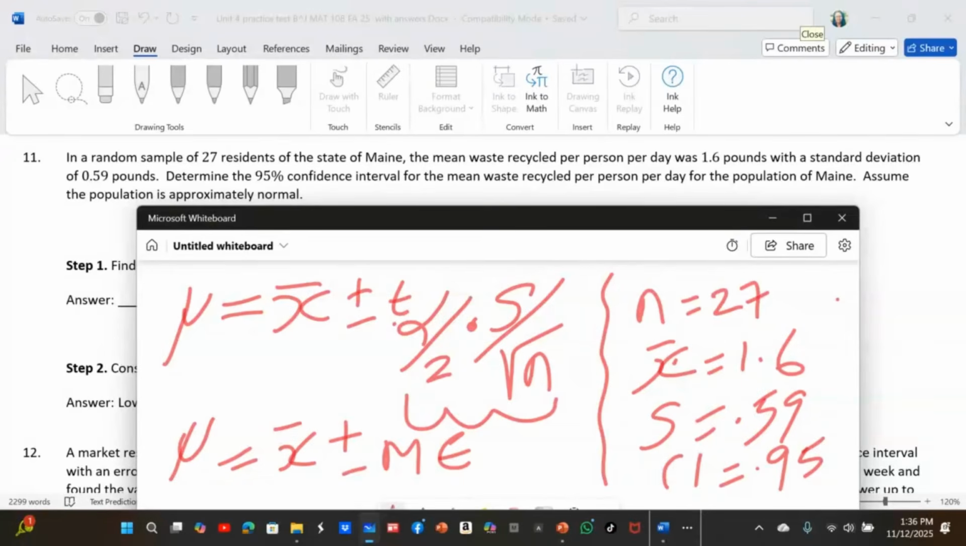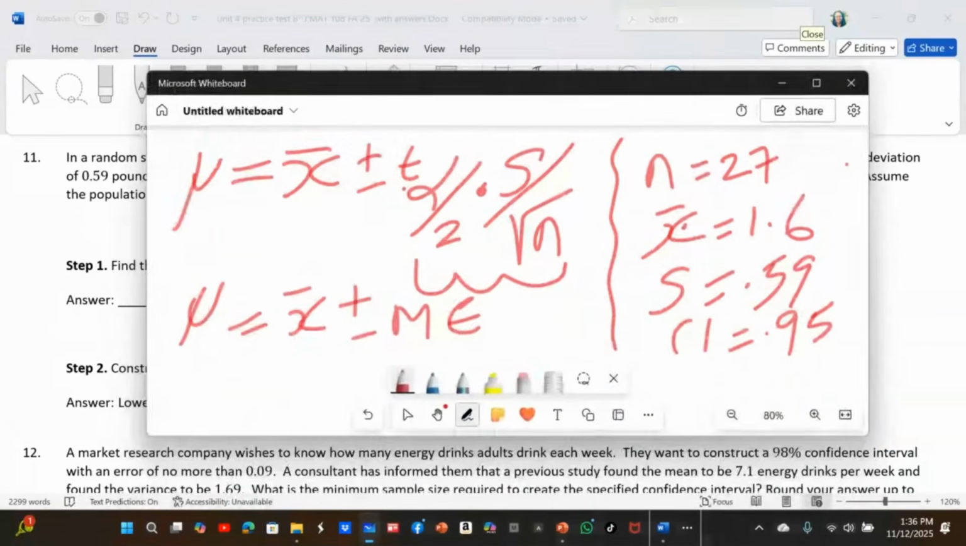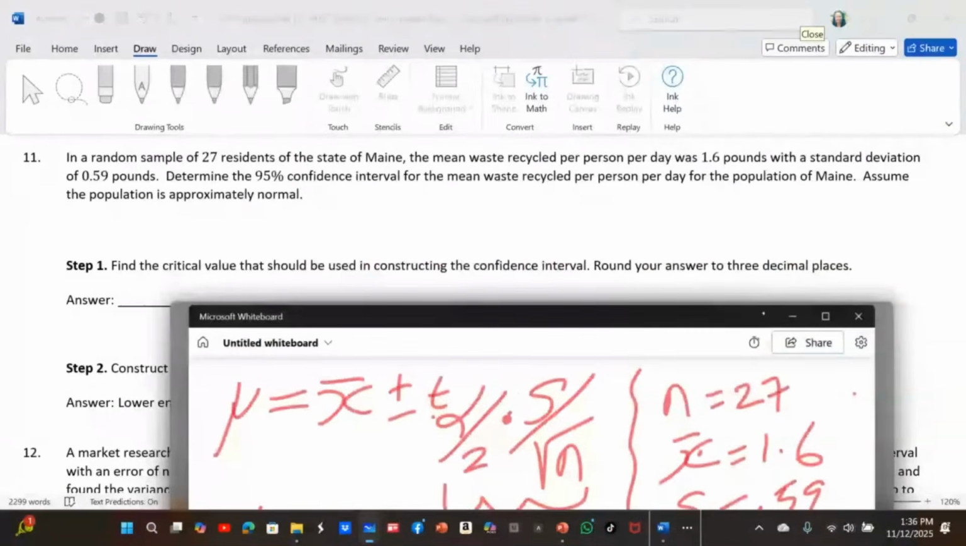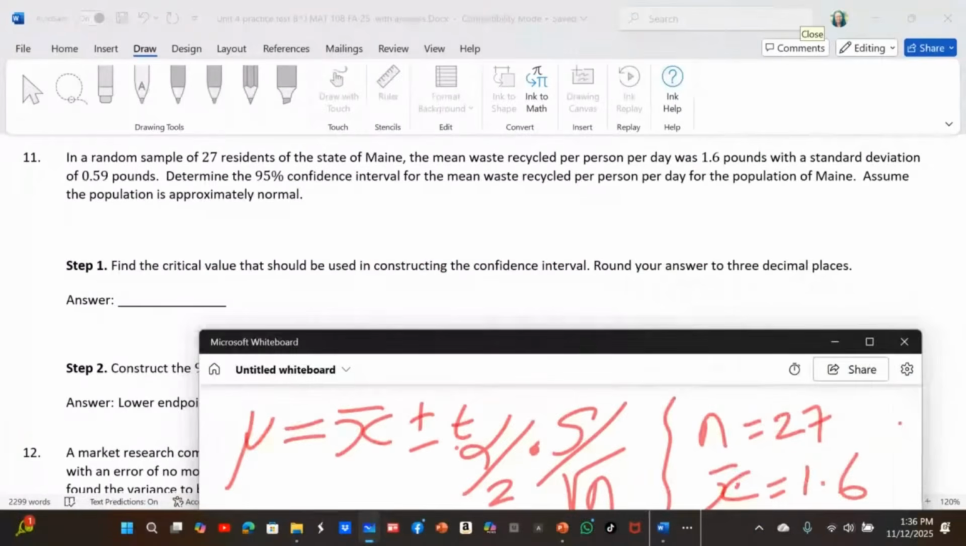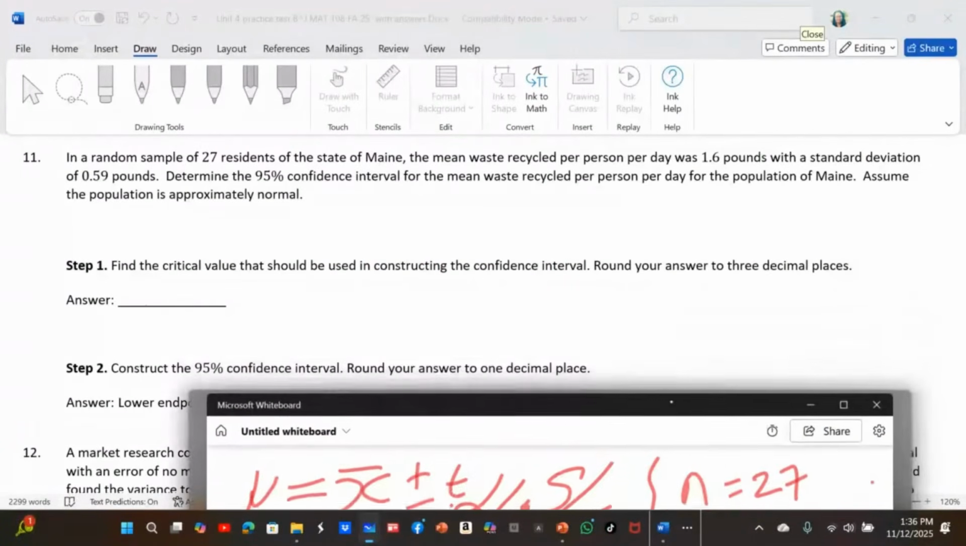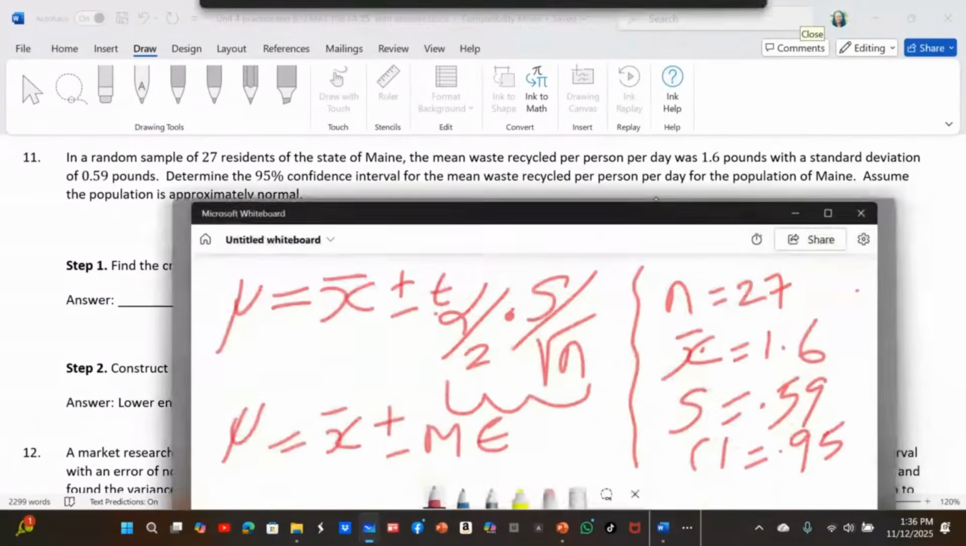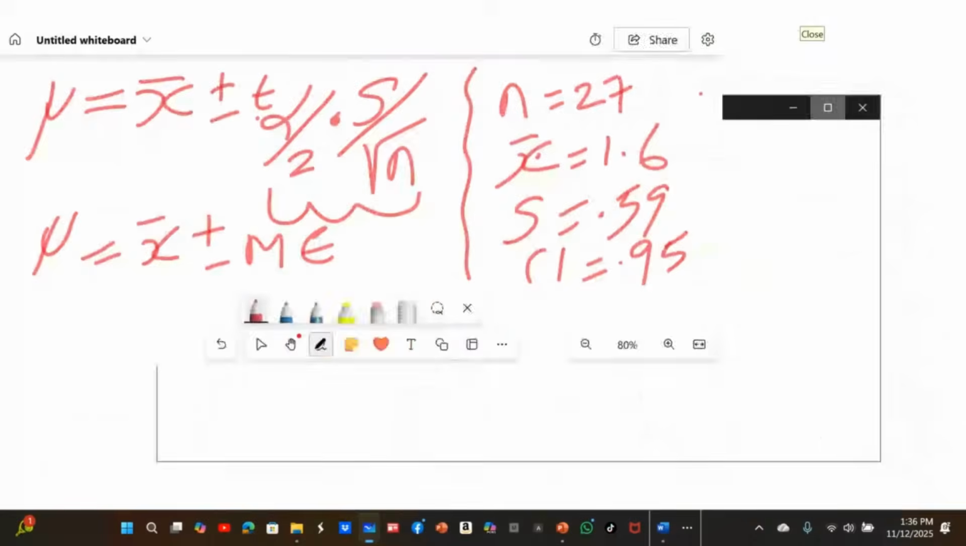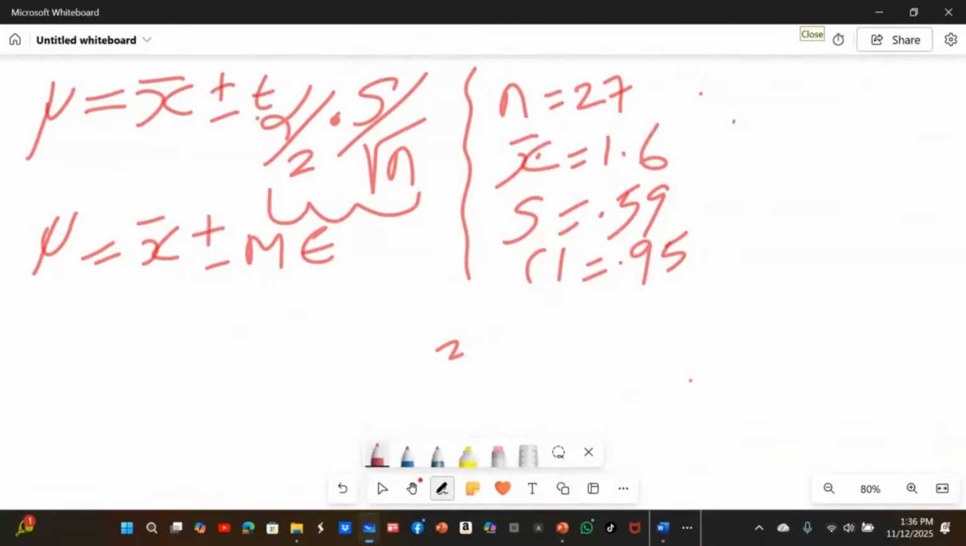Even though I wrote the formula, my calculator will calculate it for me, and you are expected to use your calculator. But you are also expected to know what is in the formula. One of the reasons is that they ask you to calculate the critical value. So you have to calculate the critical value first, even though you're going to use the formula. So let's calculate the T critical value.